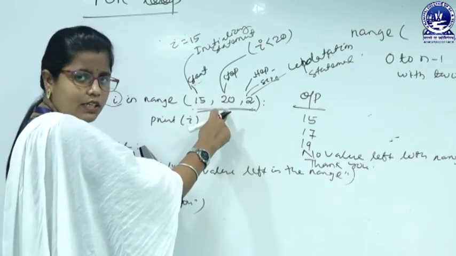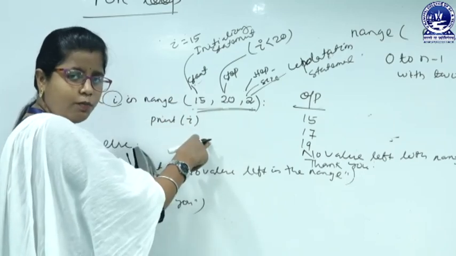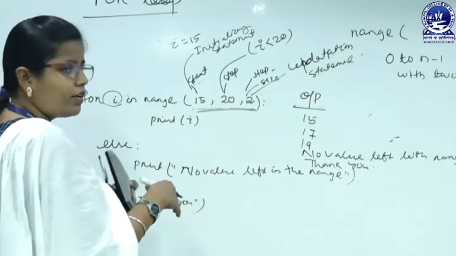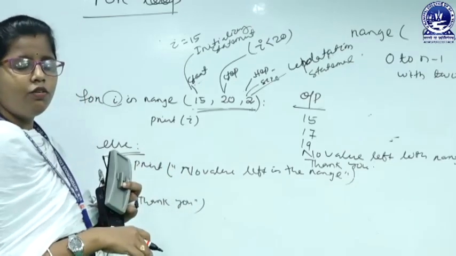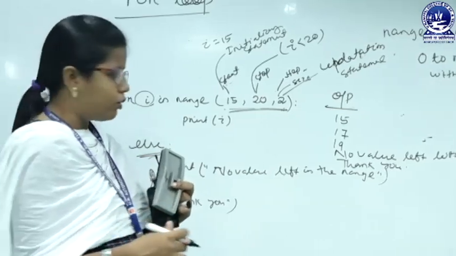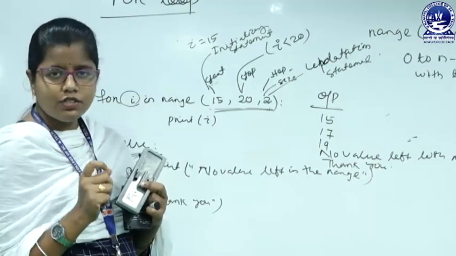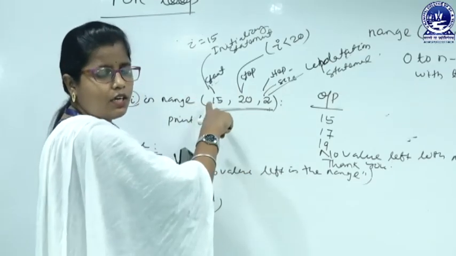Here we check the condition, is it true? If it is true, then we will go for the loop body. If it is not true, then we will go for the else, or if the else is not mentioned here, then we will go for the statement that is below the for loop. And the last, that is step size, is actually the updation statement. So, here we can update the i, that is the loop variable.